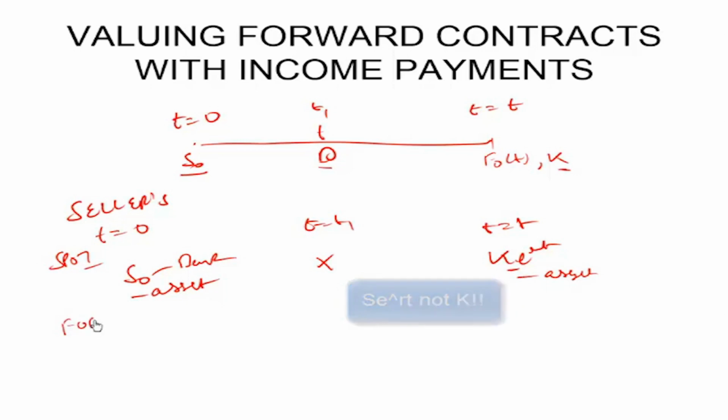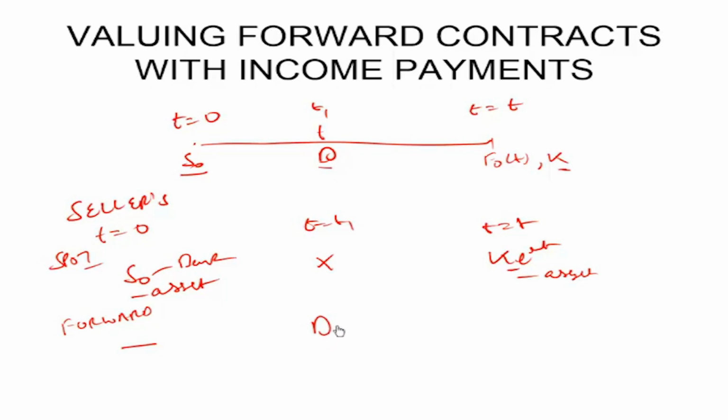If he enters the forward contract, then what is the exchange today? The forward contract is that I will sell the asset at a time t equal to T for a price of K. So what will be the exchange today at t equal to 0? Nothing, because I'm selling it at t equal to T and I will receive a price of K. But because I haven't yet delivered the asset, at t equal to t1, I will be entitled to the dividend payment. So I will receive a dividend of D since I didn't sell the asset.